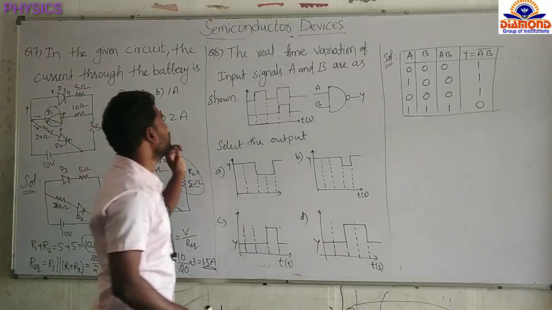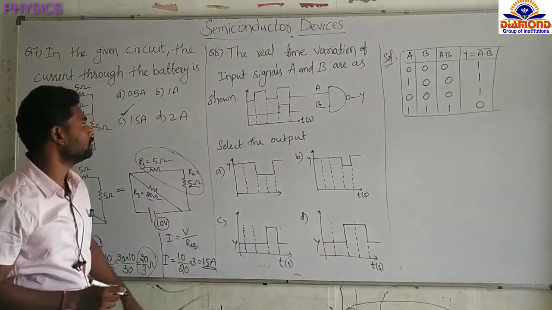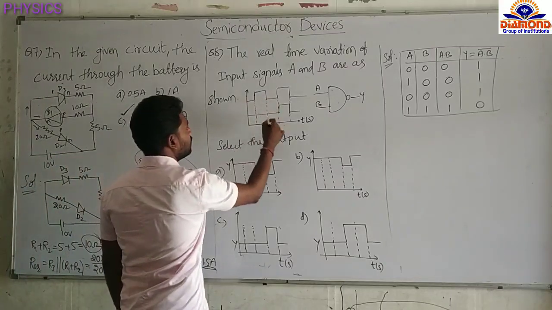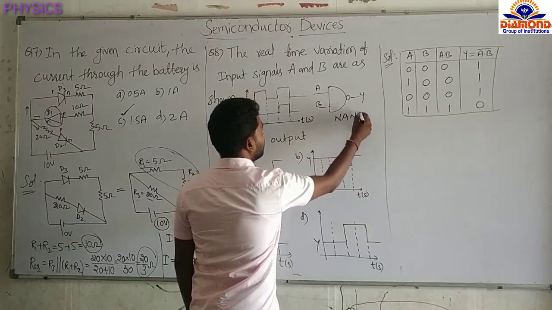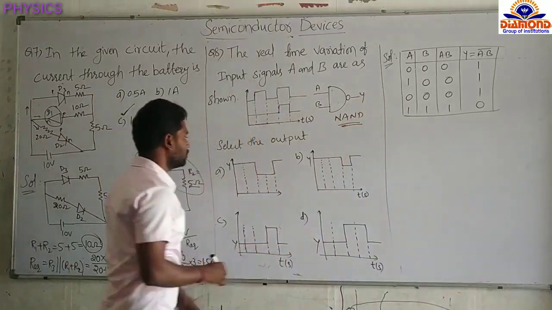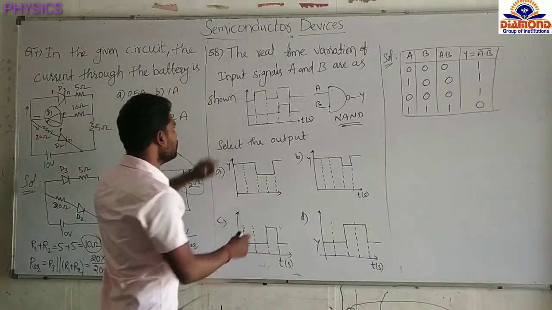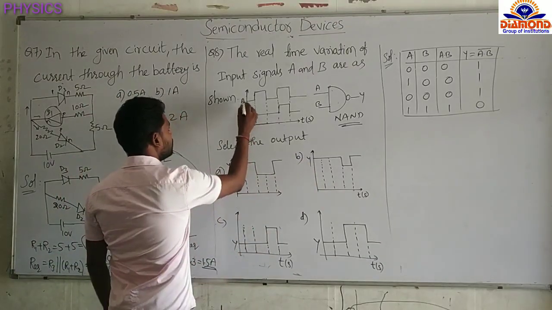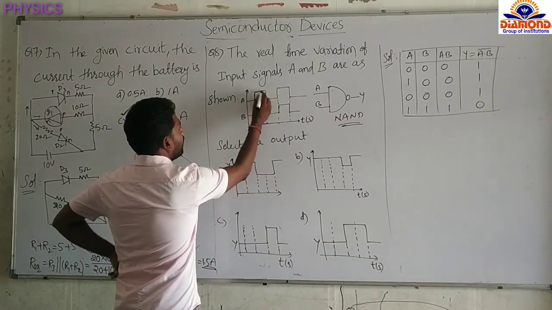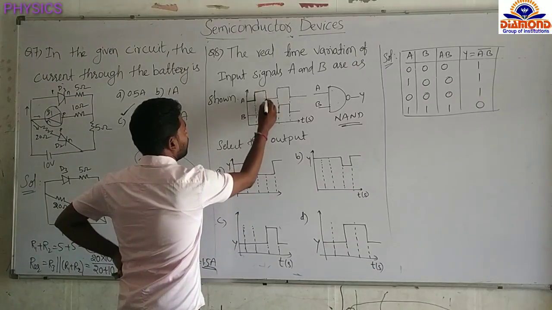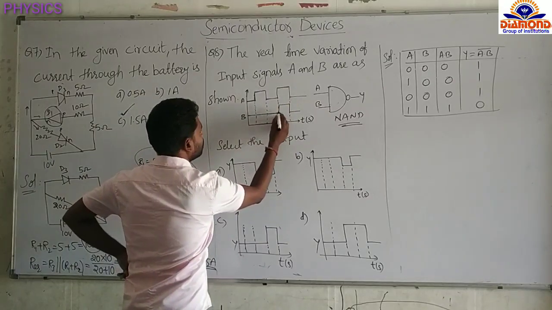Next question is very important. See now, the real time variation of input signals A and B are as shown. So these are the input signals given to the NAND gate. The gate is a NAND gate. They are asking for the output signal, options are given. First, see, here this is the A input and this is the B input. Here low high and low high. For this one also low high.